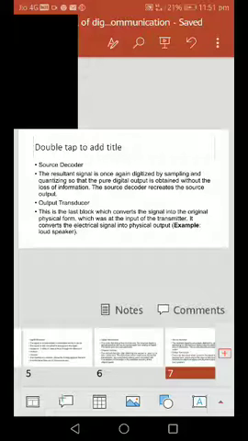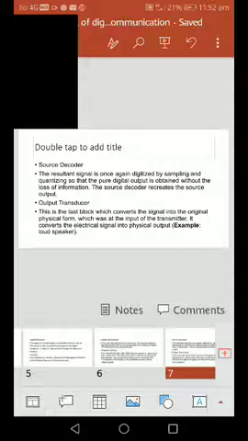The electrical signal is converted into physical output, for example a loudspeaker. The sound is reproduced and we listen to it with our ears, as human beings, through the loudspeaker.